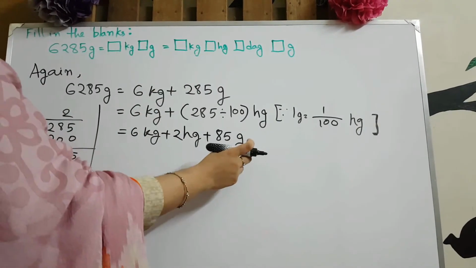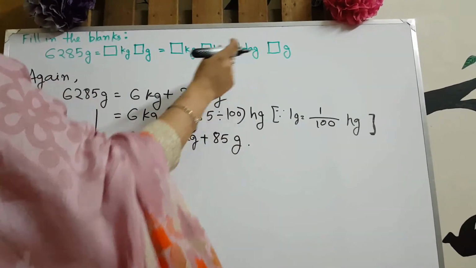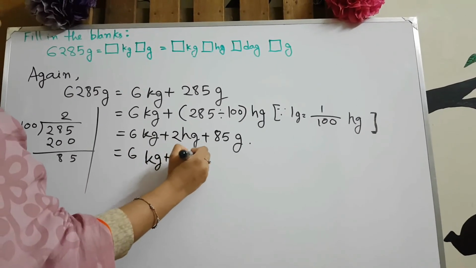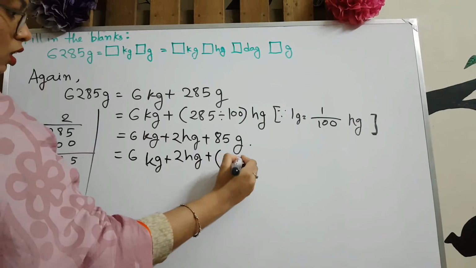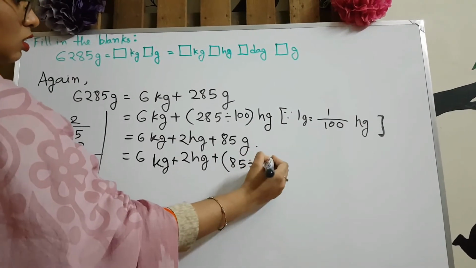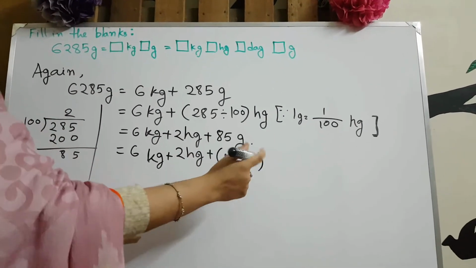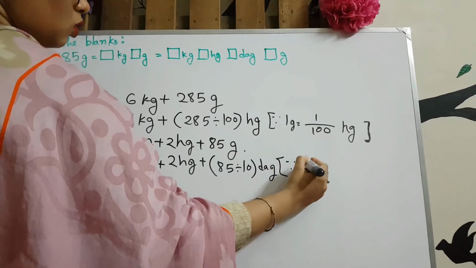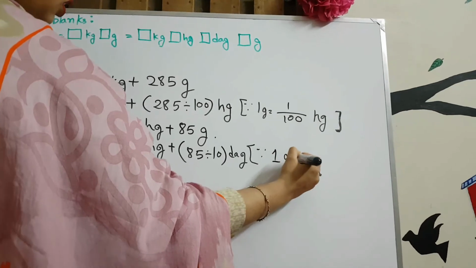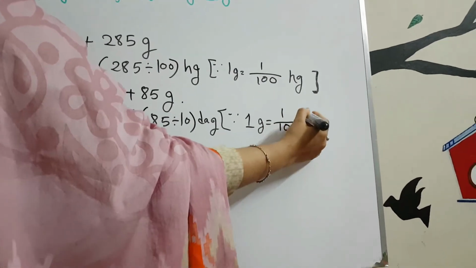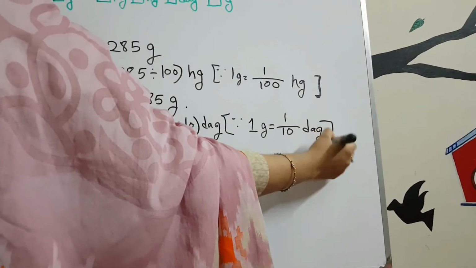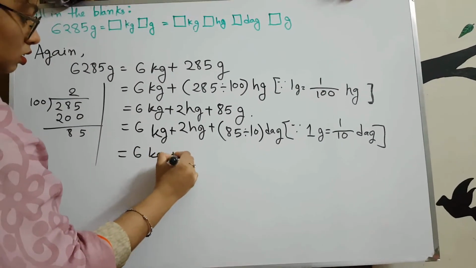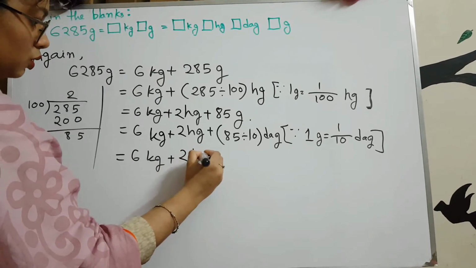Okay, so we will convert this 85 gram into decagram. We have to divide 85 by 10, since 1 gram equals 1 by 10 decagram. Okay, so 6 kg 2 hectogram.